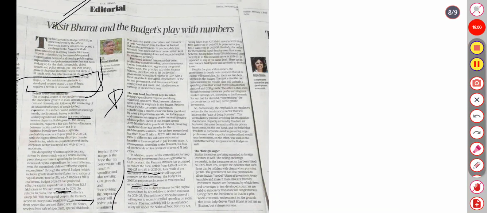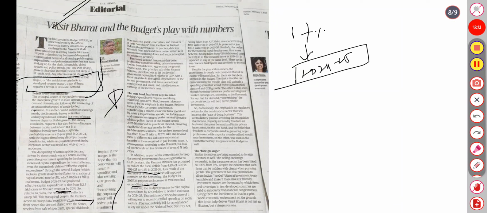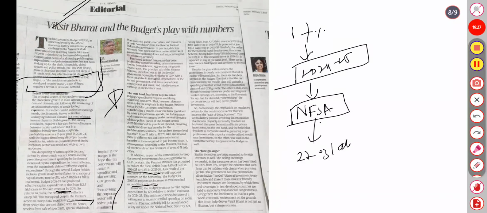So the budget promises to hike capital expenditure by 17% for 24-25. The National Food Security Act allocations in recent years have fallen from 27.3 lakh crore in 2022 to 2023.